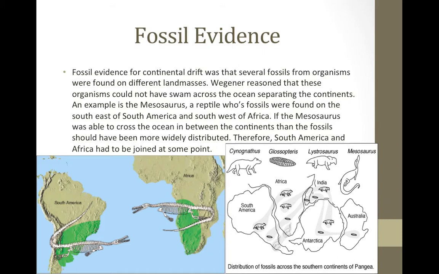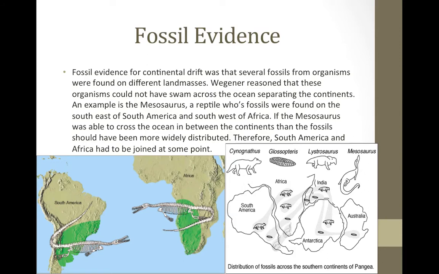Fossil evidence. Fossil evidence for continental drift was that several fossils from organisms were found on different landmasses. Wegener reasoned that these organisms could not have swum across the ocean separating the continents. An example is the Mesosaurus, a reptile whose fossils were found on the southeast of South America and southwest of Africa.